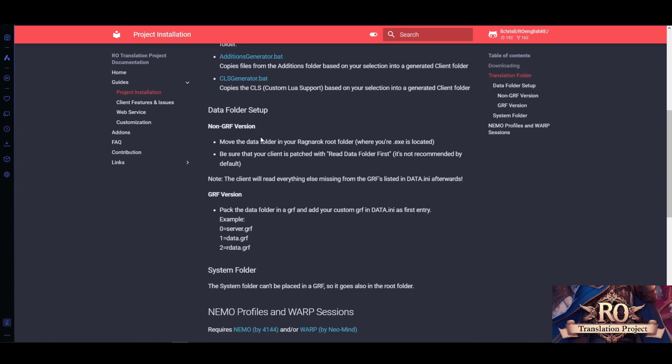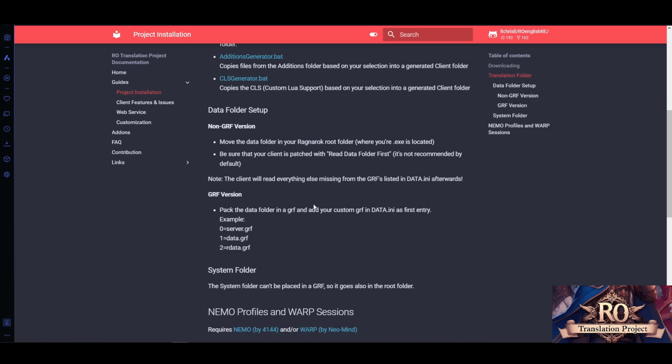What I recommend for development is to use the data folder, because it makes checking for errors, changes, whatever easier than using a grf version from the get-go. Because you have to pack the new files into grf every time, and it's a waste of time in my opinion. Once you have checked everything which you changed, then pack it into grf.